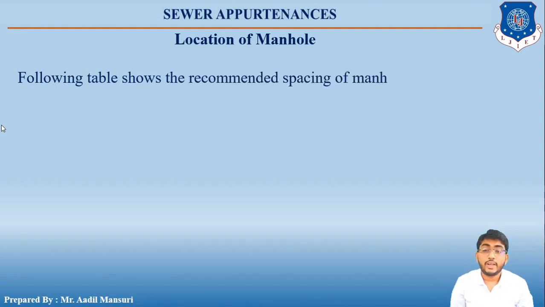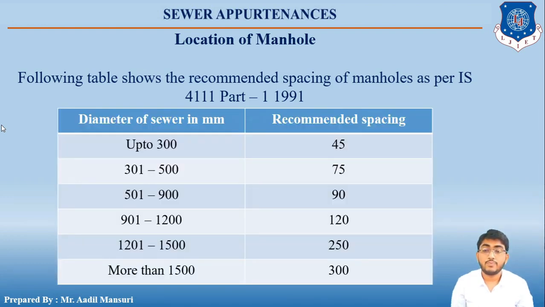The following table shows the recommended spacing of manholes as per IS 4111 part 1 1991. The first column shows the diameter of sewer in mm and the recommended spacing in meters.